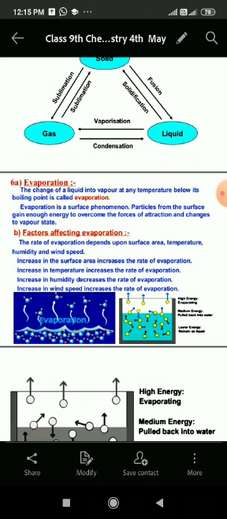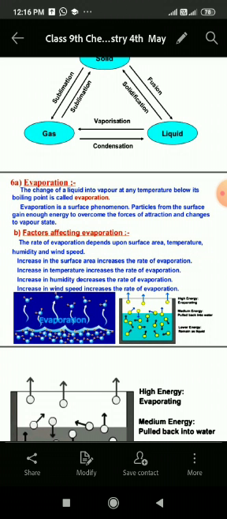Actually some of the water has evaporated, that means below its boiling temperature it has converted into gas, and this is evaporation. We can explain this in this way: in a liquid, the particles or molecules experience mutual forces of attraction.